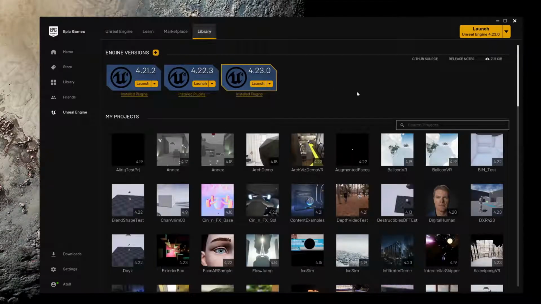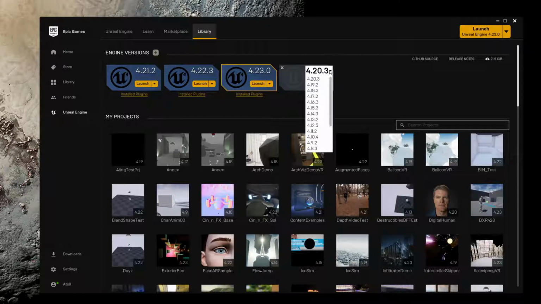And next up, we finally get to actually installing the engine itself. All of the things regarding the engine installs and projects and assets that you have available to you are located in the library folder here. The very first section is dedicated to the engine versions that you have installed. These versions are the pre-compiled binary versions made by Epic Games themselves. You can add new engine versions by clicking this yellow plus button here.